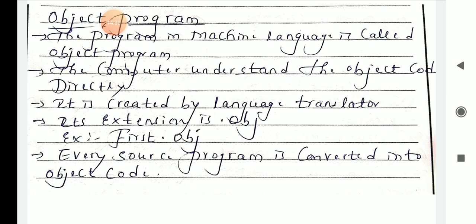And what is the meaning of source program? The program written in the high level language is called a source program. The program in machine language is called an object program. For a source program you use your own extension, like .c, .java, depending on the programming language used, and for an object program you use .obj, like first.obj.